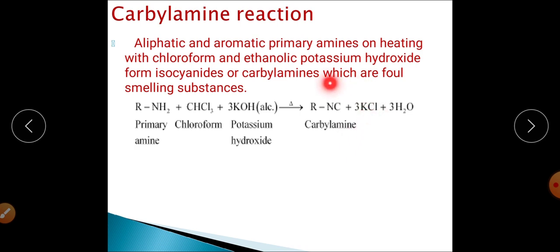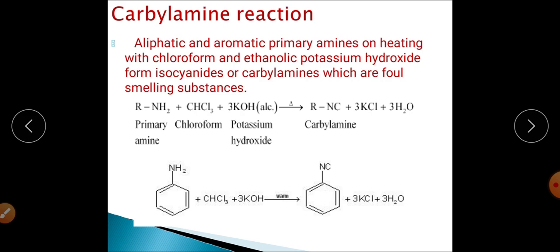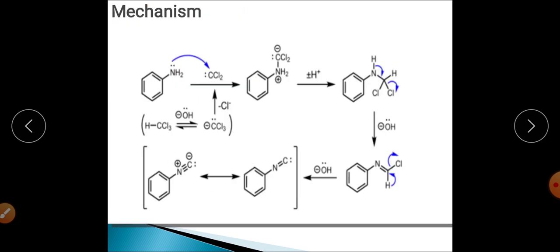So an isocyanide will be synthesized during this reaction. This is also called the Hofmann isonitrile synthesis reaction. Aniline also reacts under similar conditions and is converted into phenyl isocyanide. What is the mechanism for this reaction?